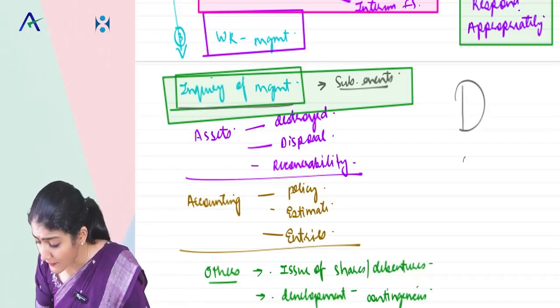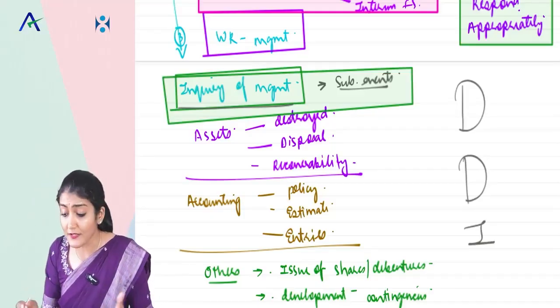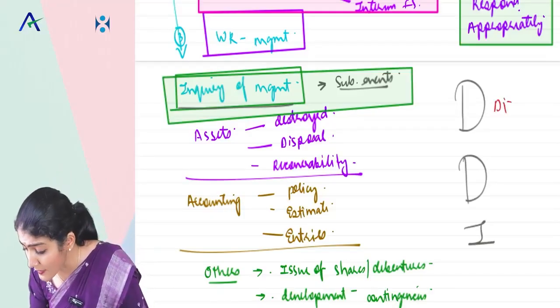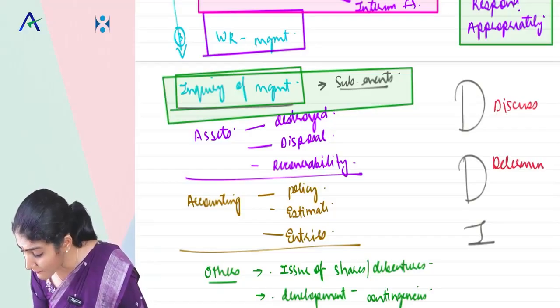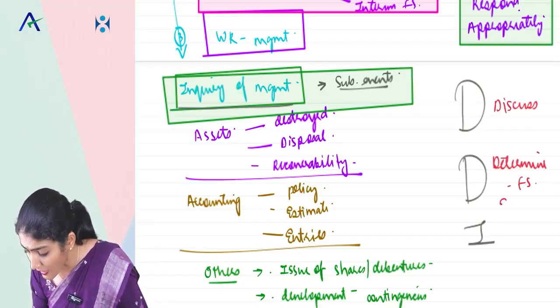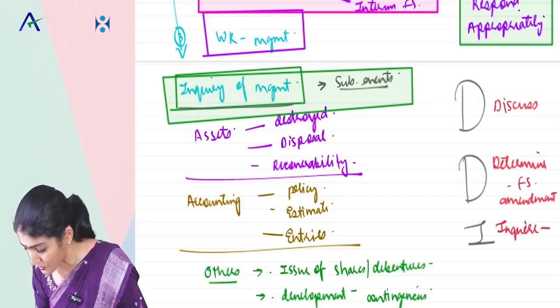It says first thing which you need to do in both the cases is DDI. What is DDI? Discuss the matter with the management. Second, determine whether the financial statements need the amendment, and then inquire as to how management intends to address the issue.